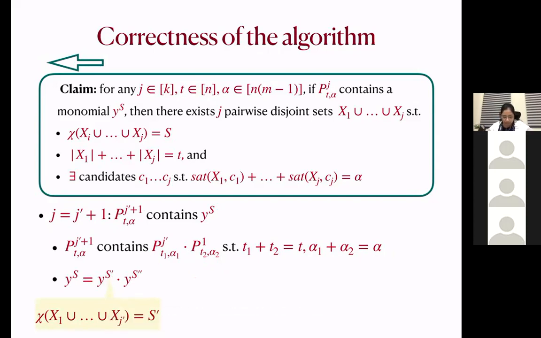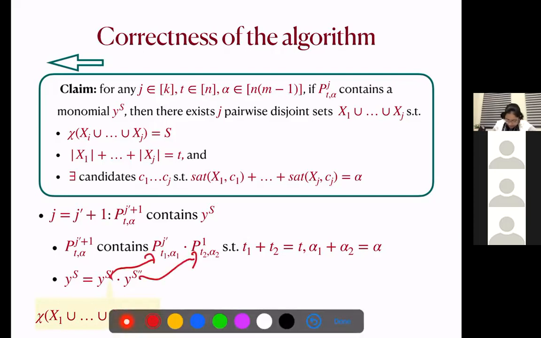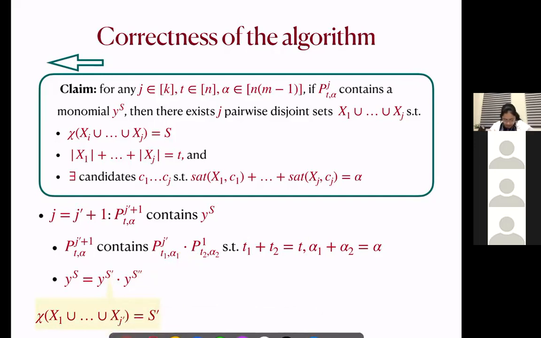Then by the induction hypothesis, we know that there exist j' disjoint sets whose characteristic vector of union is s', and that satisfy all the above properties. And similarly, for s'' we also have such a set.